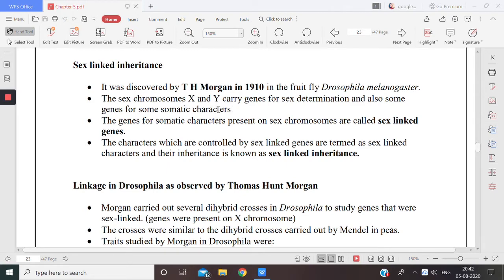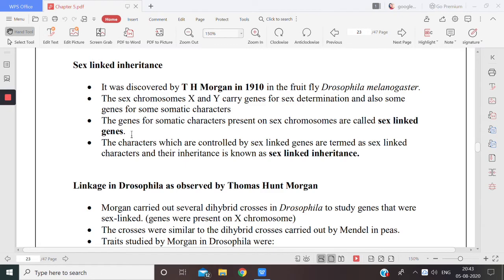So the genes representing the somatic characters, because they were present on sex chromosomes, are also known as sex-linked genes. Though these genes are representing somatic characters, because they are present on sex chromosome, that is why they are known as sex linked genes.